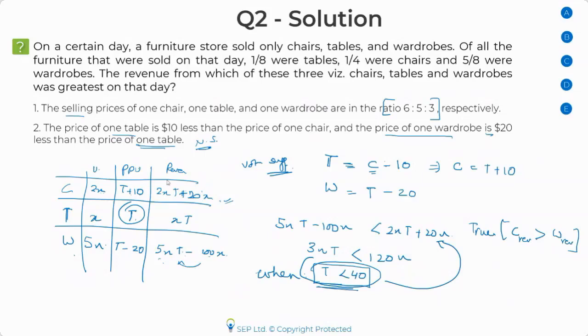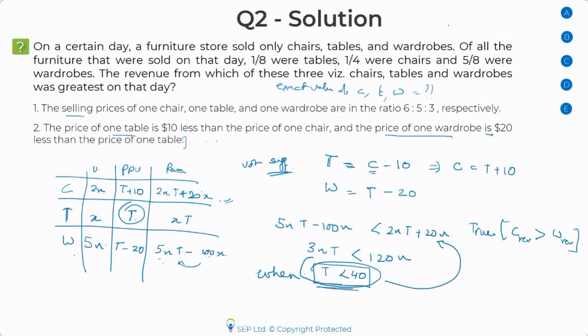Okay. Any other doubts, anyone? Any other questions? Those of you who are marking C, by the way, the C trap in this question could be that if you think, okay, I have a ratio here, I have an absolute value here, let me combine both of them to find out the exact value of chairs, tables, and wardrobes. If you fall under this category, then you have made a mistake of not solving them individually properly. So don't fall for this trap.